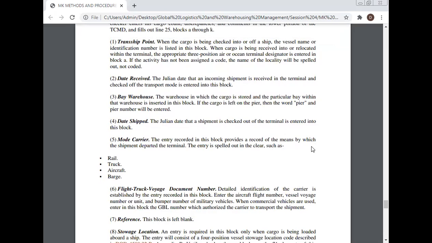When commercial vehicles are used, enter in the block the GBL number which authorizes the carrier to transport the shipment.